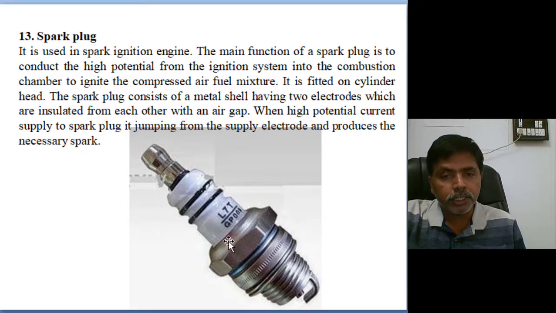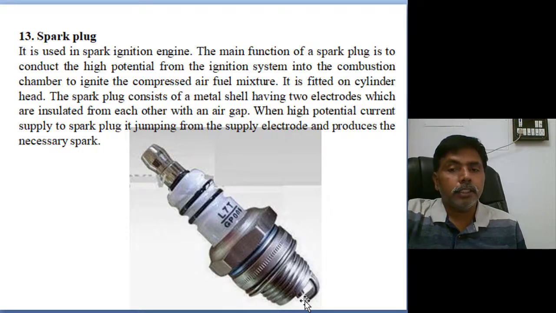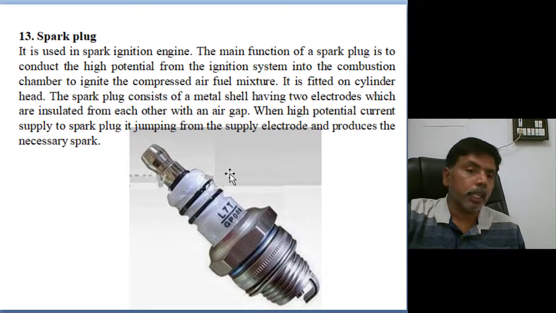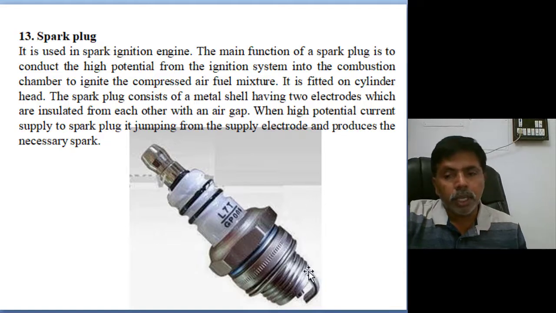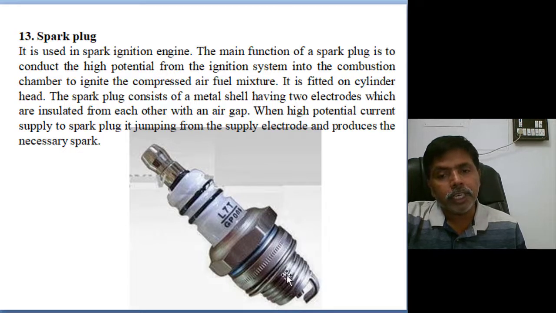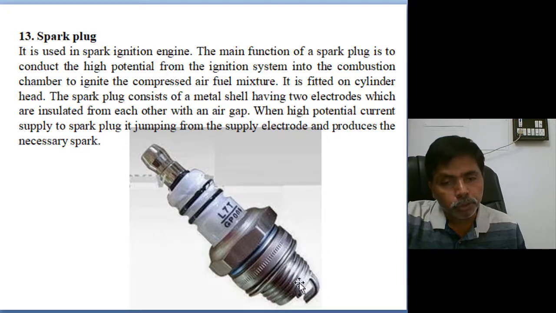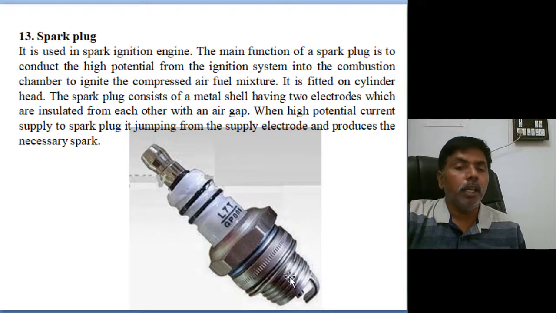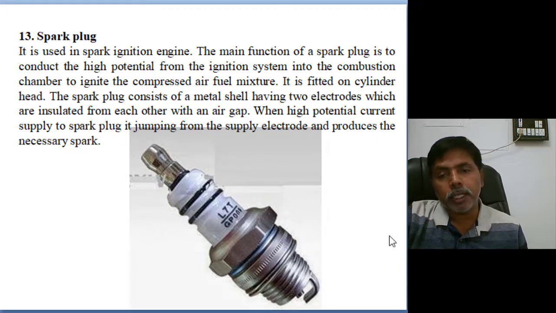This is the insulation material, and this is the electrode. So a spark plug contains only an electrode and a ground, that's all. Based on the air gap, the spark strength will depend. There are different types of spark plugs: long reach and short reach. Long reach means this depth is high, this is called a long reach spark plug. If the depth is low, it is a short reach spark plug. We use them according to the company's manufacturing and the engine requirements. But the spark plug's main function is one electrode and ground.